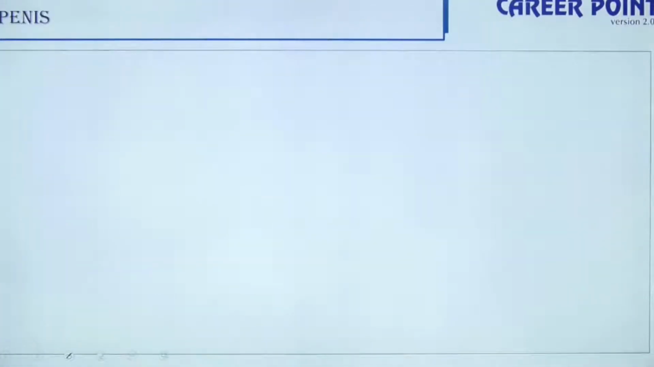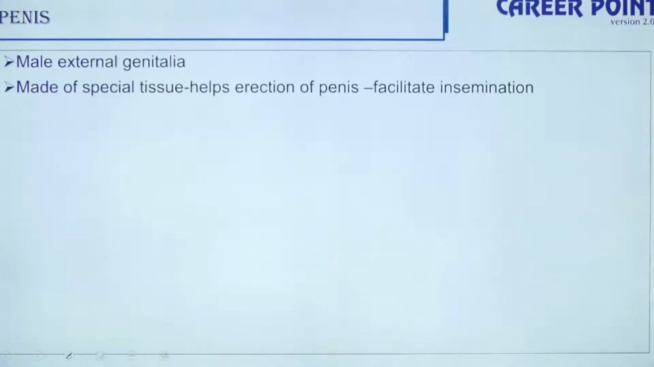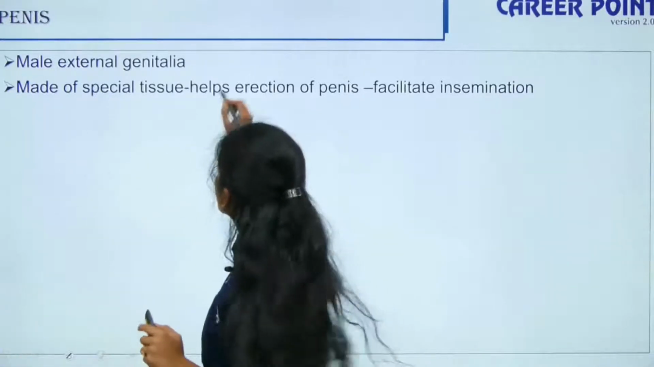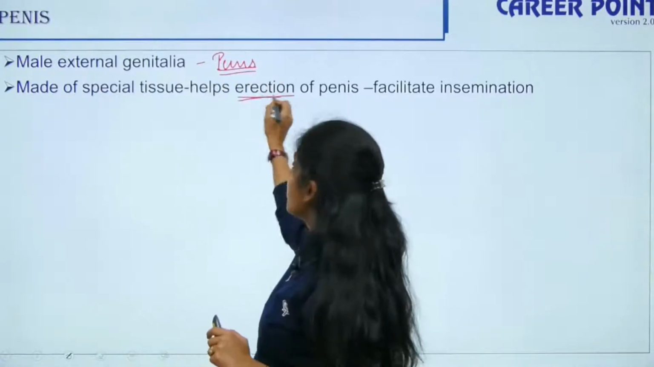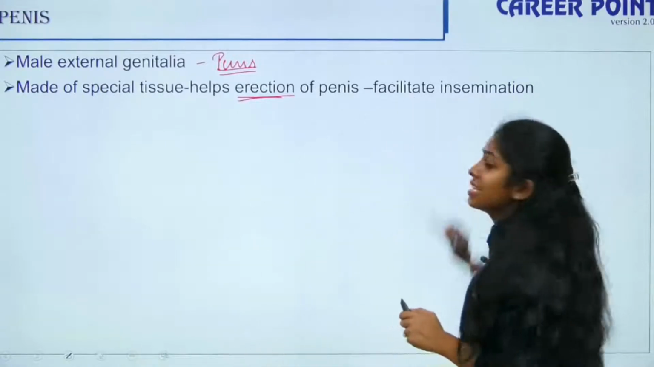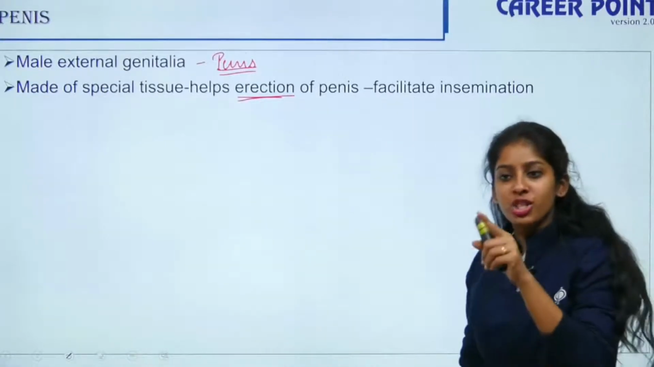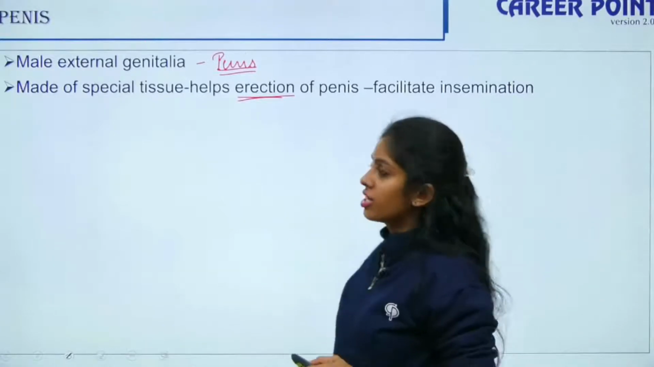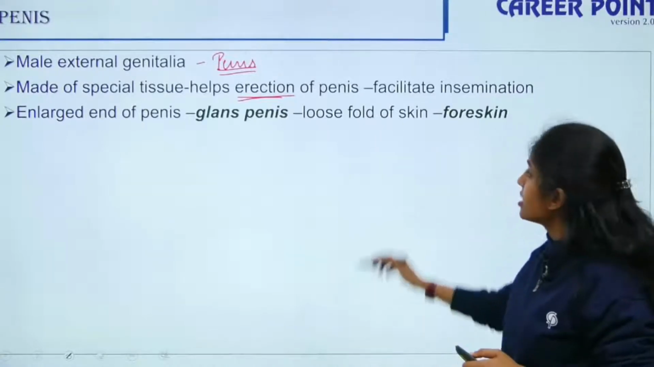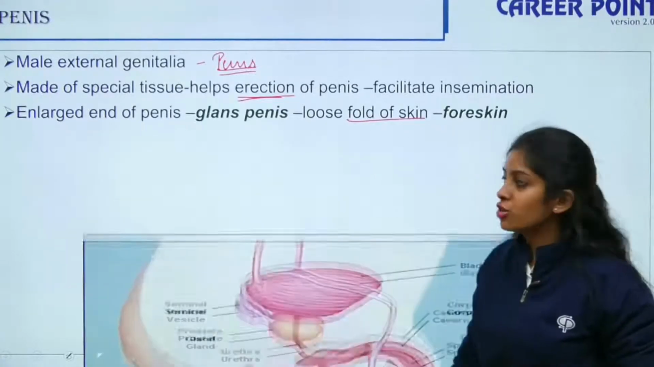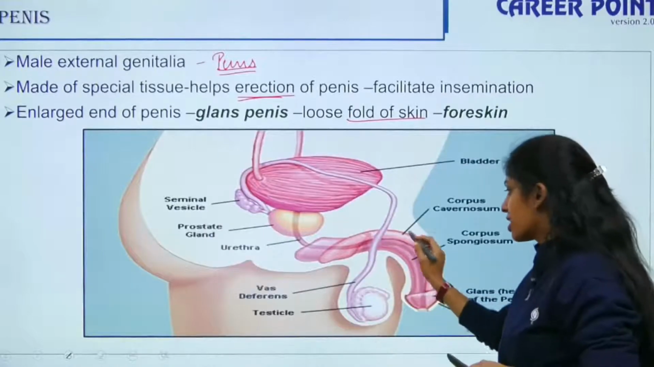Okay. So the next one is your external male genitalia. This is made up of a special type of tissue. The external male genitalia is known as the penis, and the penis is made up of a special type of tissue which helps in erection at the time of copulation. That facilitates insemination. Insemination is when your male gamete reaches the female genital tract, right? The enlarged end of the penis is known as the glans penis, and it has loose folds of skin that is known as foreskin. So this is your external male genitalia.